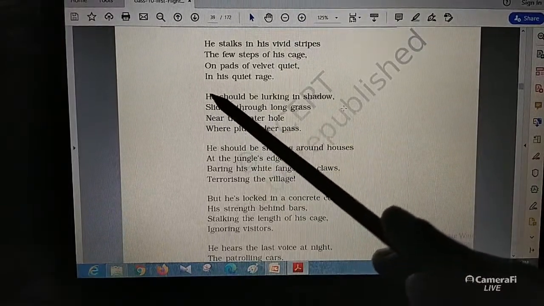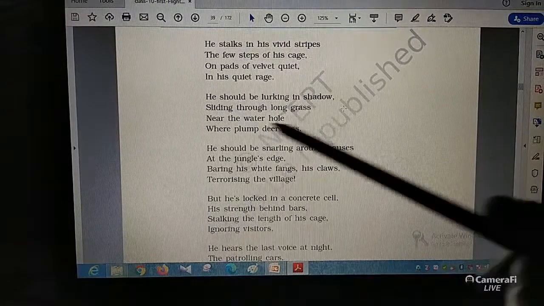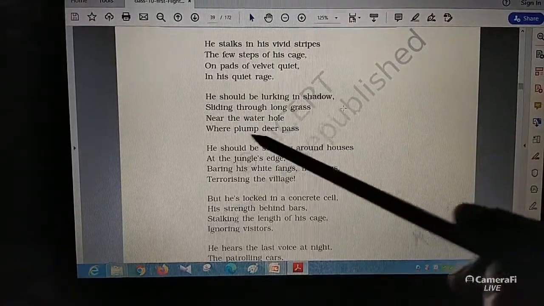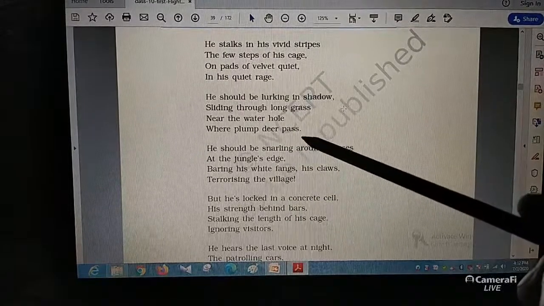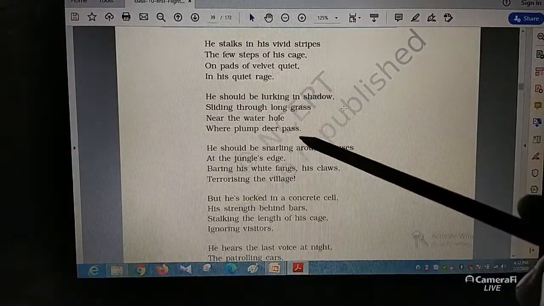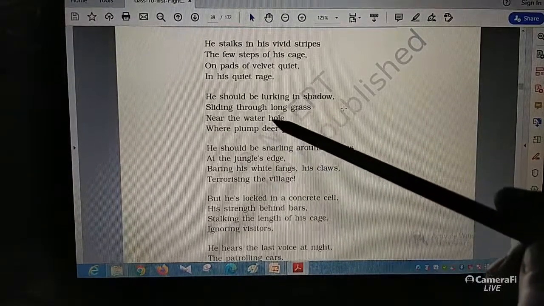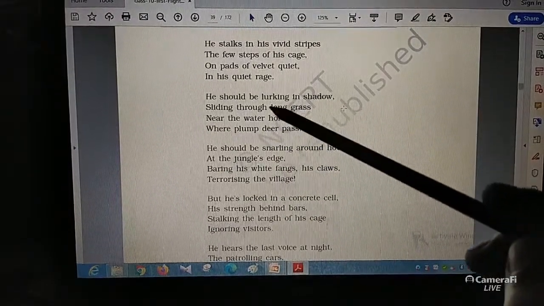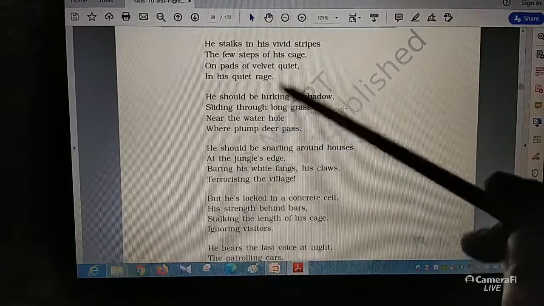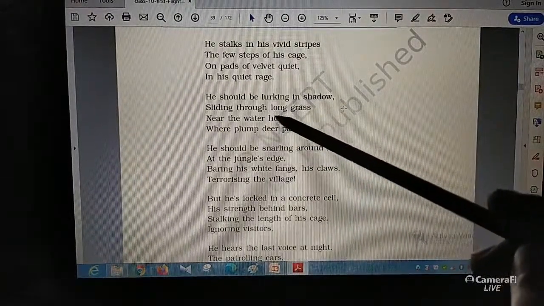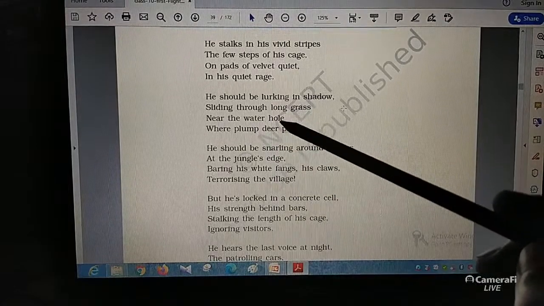So he should be lurking in the shadows, sliding through the long grass near the water hole where the plump deer pass. So in the second stanza, what do you think the tiger is supposed to do?